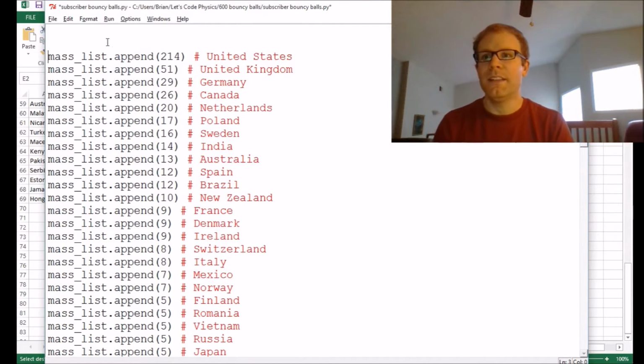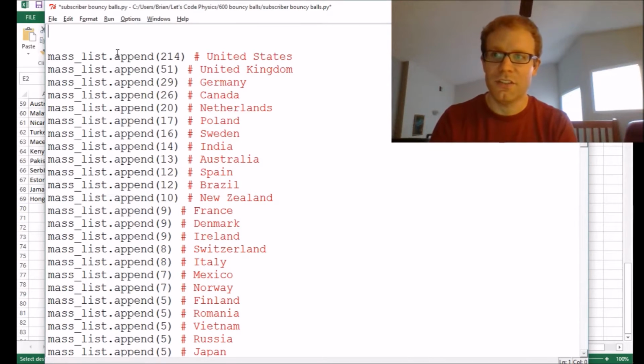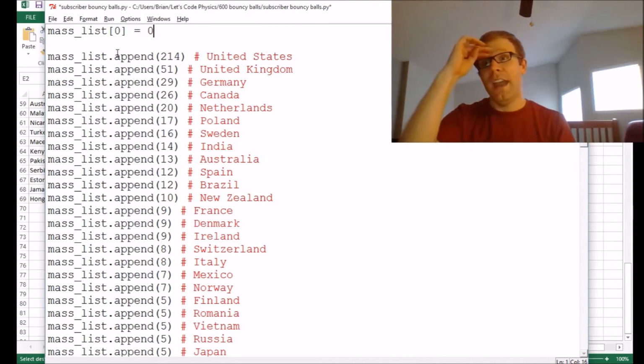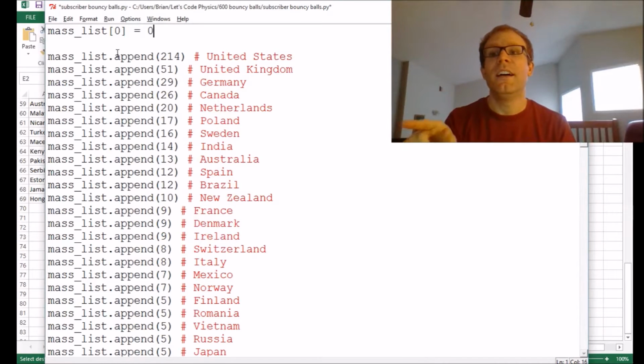But what this append command does is it says there's already a list called mass list. So I actually need to start a mass list. Let's just get that equal to 0. And much like C, Python starts counting lists at 0, so I'm going to work up the code so that it just ignores the 0.